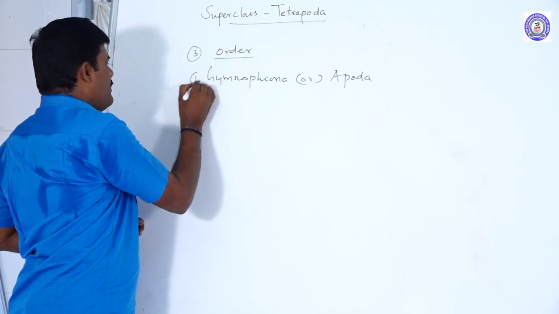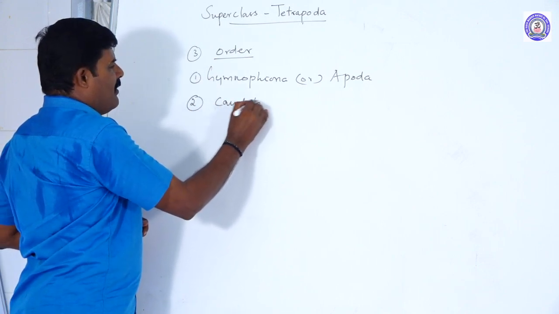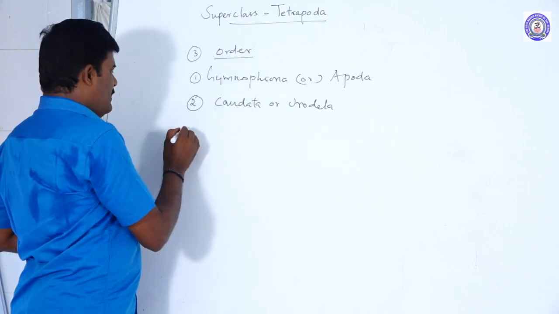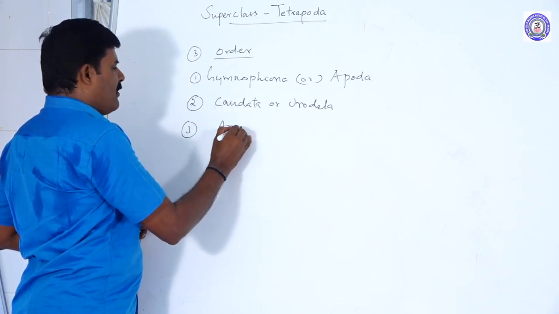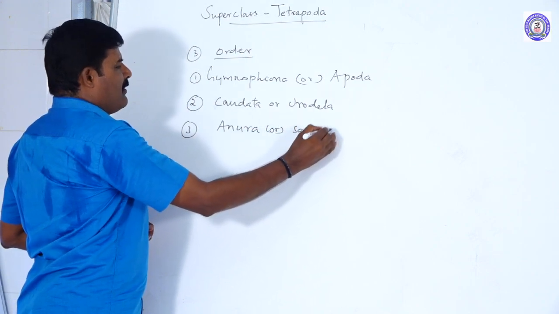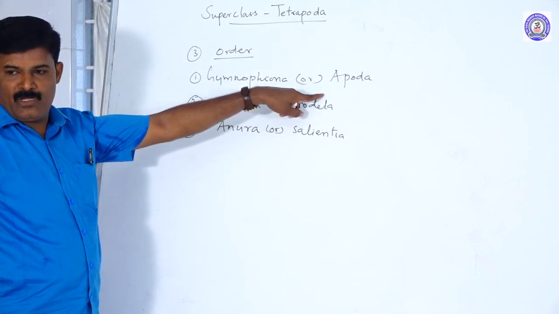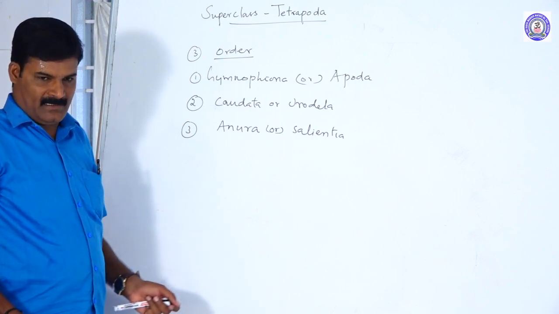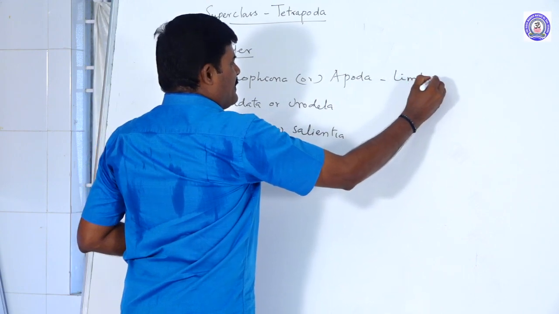The second order is Caudata or Urodela. The third order is Anura or Salientia. There are three orders. The Gymnophiona and Apoda. You know what Apoda is? A means absence of limbs. Hence these are called limbless amphibians.